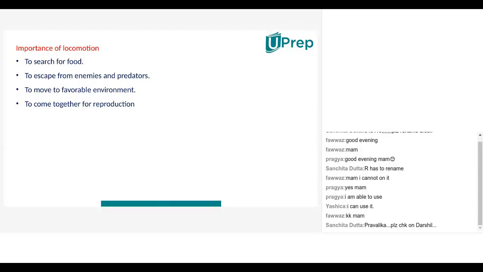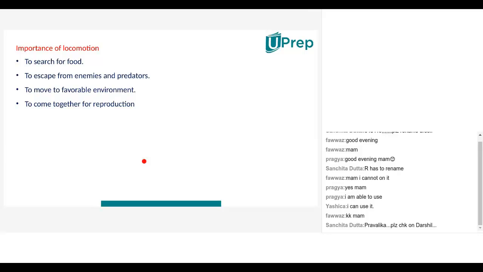Okay. Now, importance of locomotion. Why do living organisms need to undergo locomotion? Darshan, can you unmute yourself now? Darshan? Yes, ma'am. Yes, now read out these 4 points.